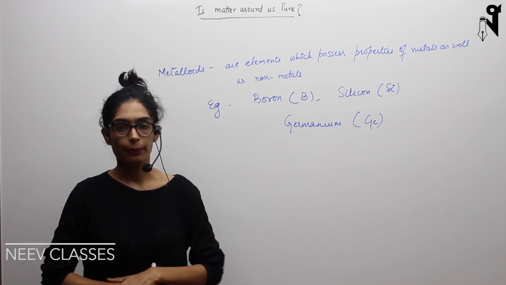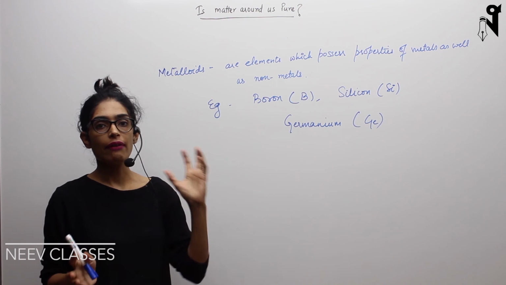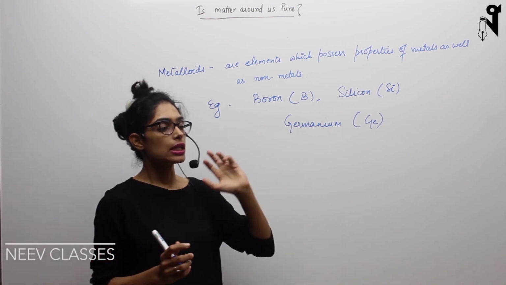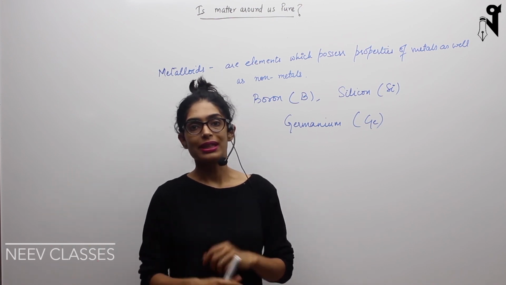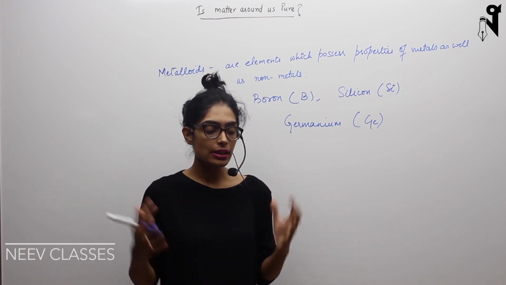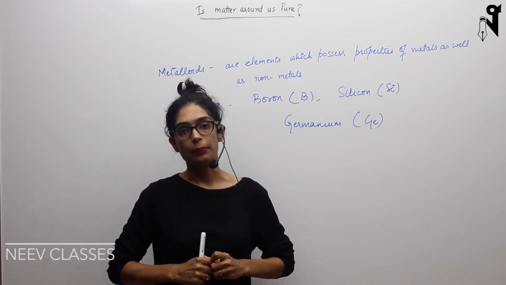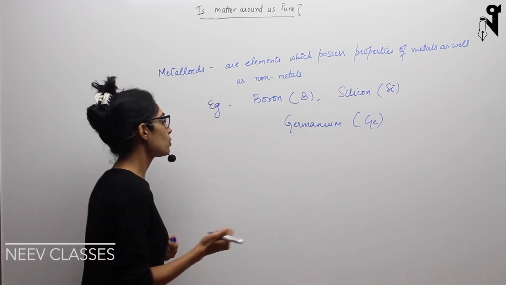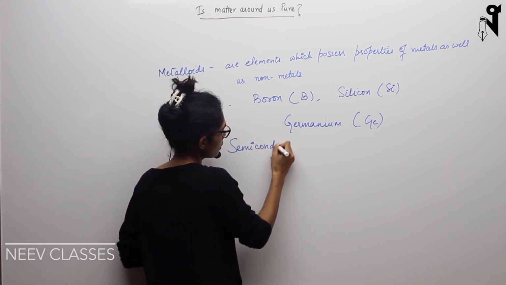Okay, so metalloids are nothing else but the elements which lie between metals and non-metals, having some of the properties similar to metals and some of the properties similar to non-metals, and that is the reason why they are widely used in those areas where we require both the properties together. For example, these kinds of elements are used for making semiconductors. I understand you don't know what semiconductors are.